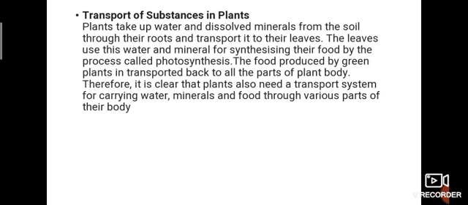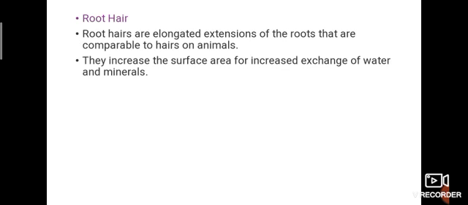What about grass? There is no stem, right? The leaves also look like a stem, so through this the water can be transported, like our nerves and blood vessels. Likewise, the xylem and phloem. What are root hairs? Root hairs are elongated extensions of the roots that are comparable to hairs on animals. They increase the surface area for increased exchange of water and minerals.